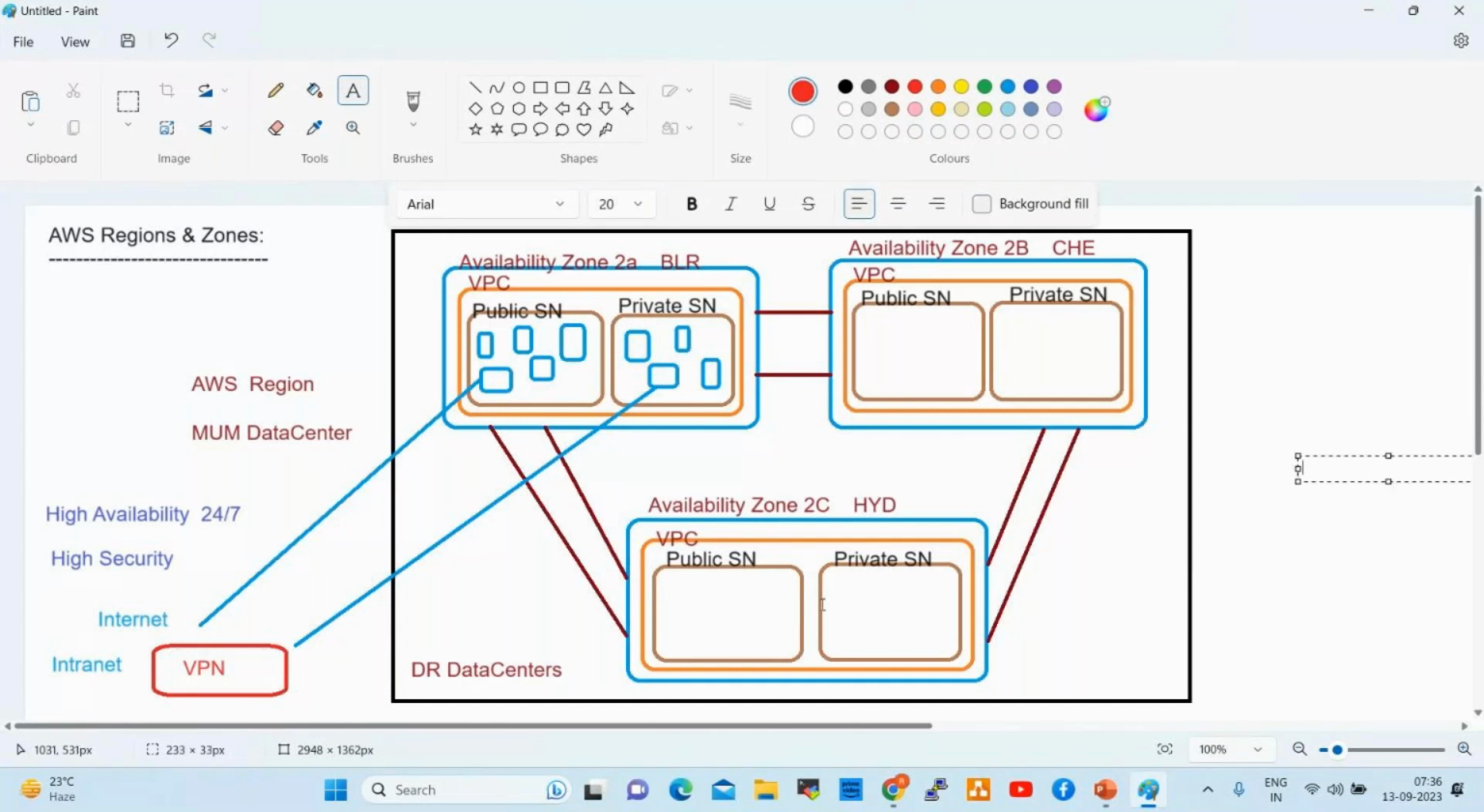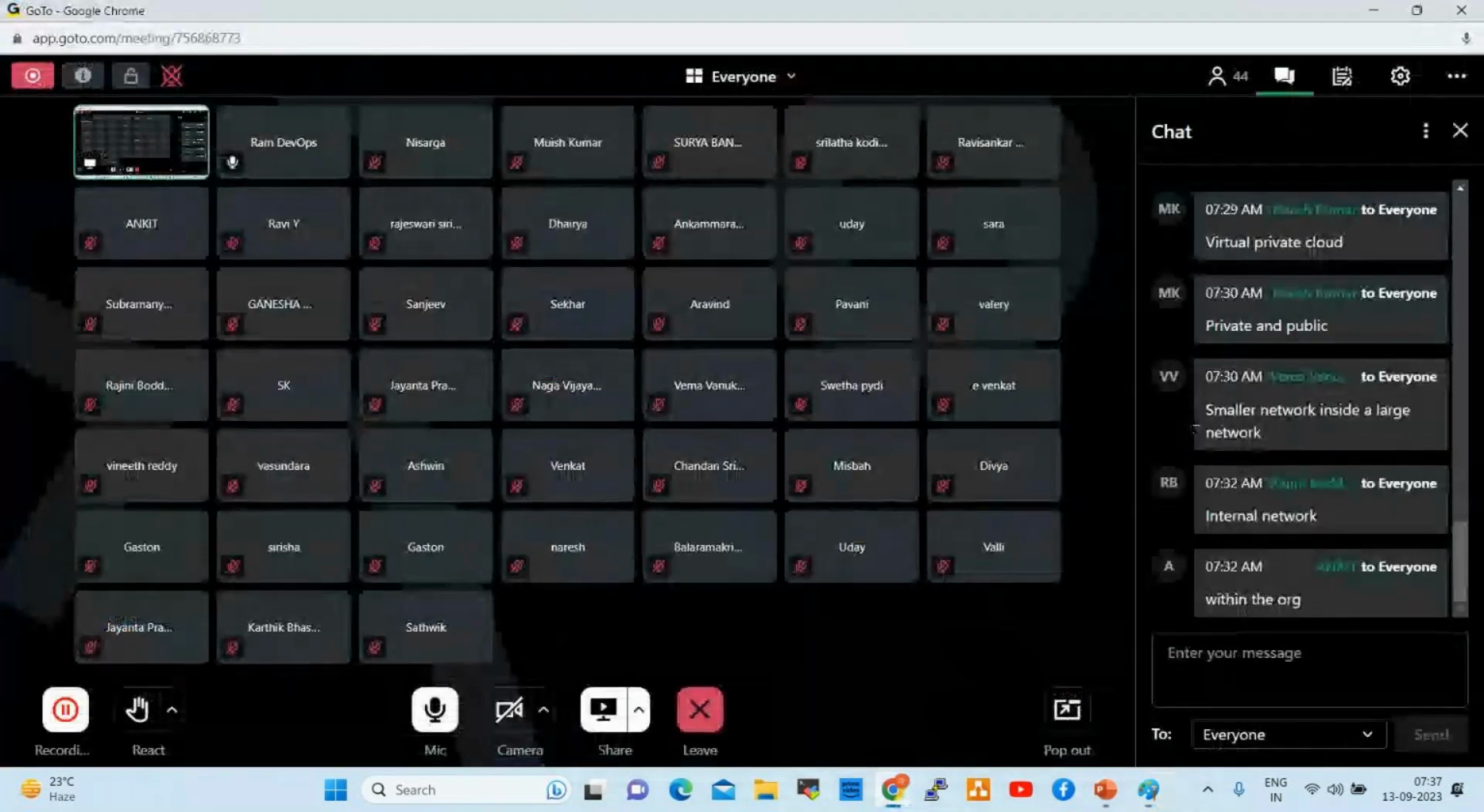Edge locations we will discuss later, while working on the networking part. Networking will take 2 to 3 days, covering networking concepts, and by then we'll go deep dive. This is just a high-level architecture overview. While working on VPC, availability zones and regions, we'll go deep dive. Up to here, any questions? Are you understanding, everyone? Online guys.